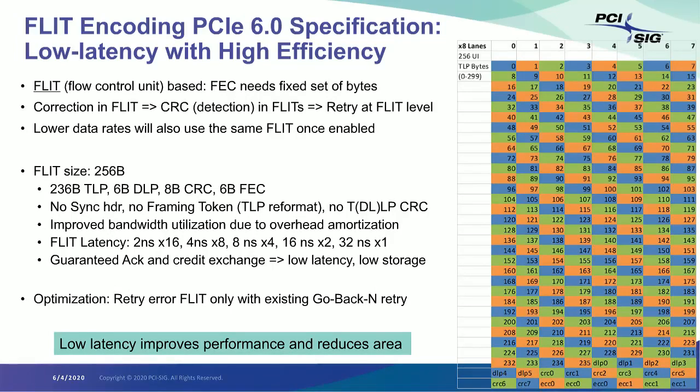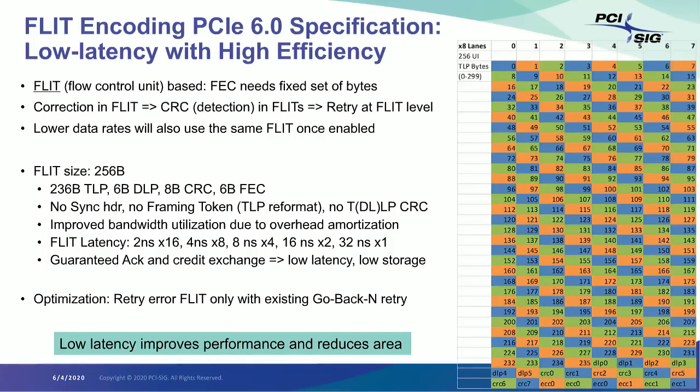And the 3 FEC groups are interleaved. You can see that because of that interleaving, if you have a burst error, as long as it does not exceed 3 symbols across 24 bits, it's not going to impact the same FEC group in more than one symbol, and you're going to basically correct it. So that's what we did. And because there is, again, no sync header, no framing token, none of that, what we expect is the bandwidth utilization to be really high because we are amortizing the overhead much more efficiently.